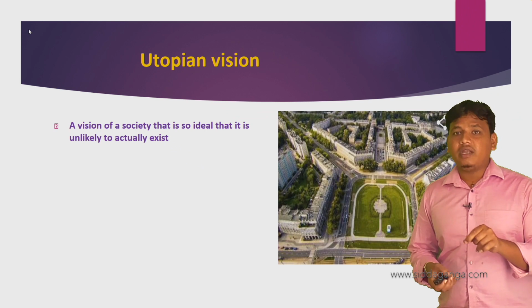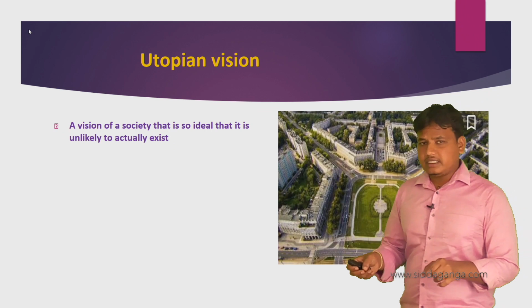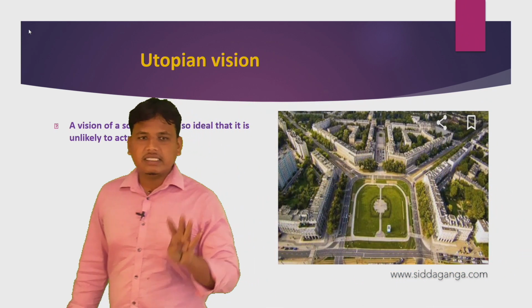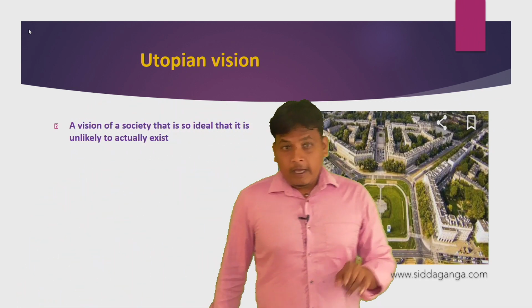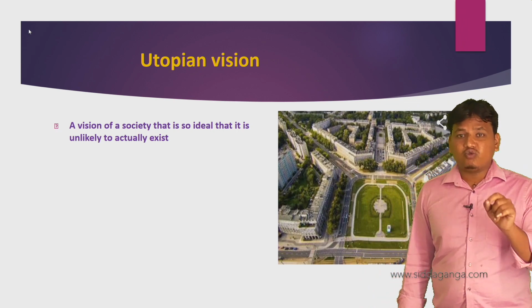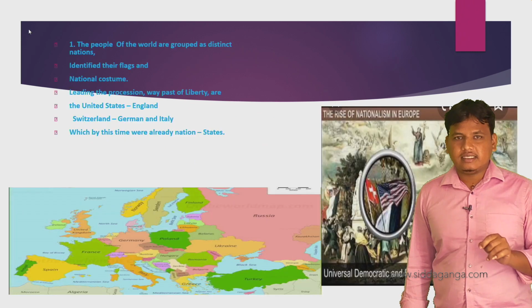That is the utopian vision, that is the ideal state. There was no ideal state when Frederick Sorrow prepared the series of four prints. He dreamt a vision of a society that is so ideal that it is unlikely to actually exist.